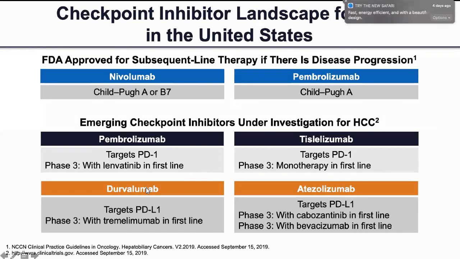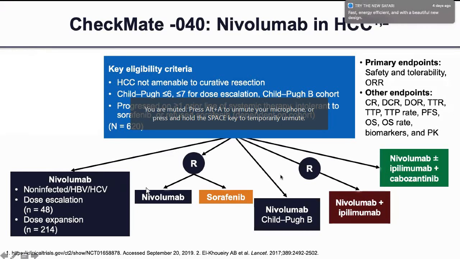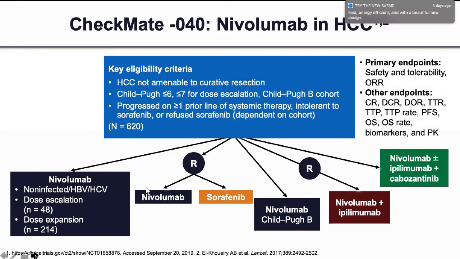So checkpoint inhibitors, I think we'll skip this. Dr. Denny has already discussed. So we have options of nivolumab and pembrolizumab in the second-line setting, and we also have the option of nivolumab in first-line setting for poor performance status patients who are Child A or B. And there are emerging checkpoint inhibitors also under investigation for HCC. So Checkmate 40 was the trial of nivolumab in HCC, which evaluated the safety and overall response rate of nivolumab. We have discussed all this, so I'll skip this.